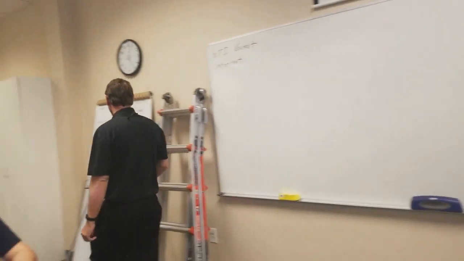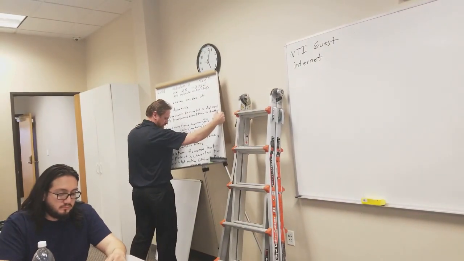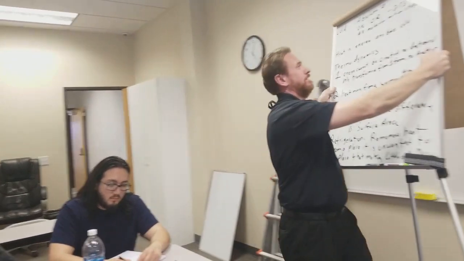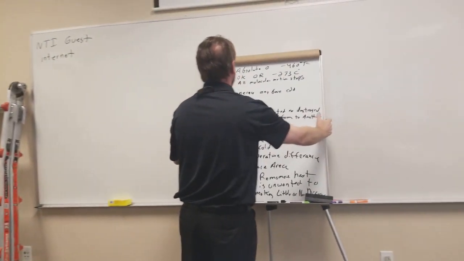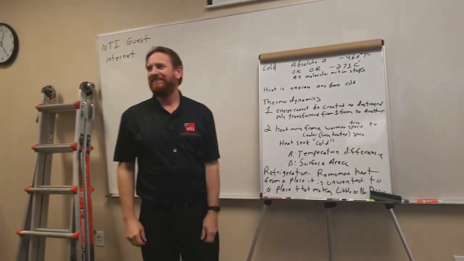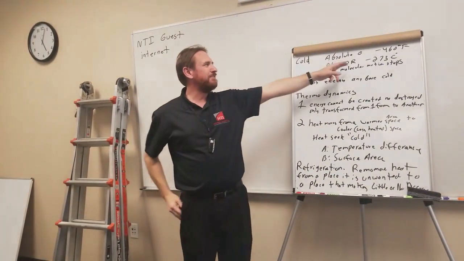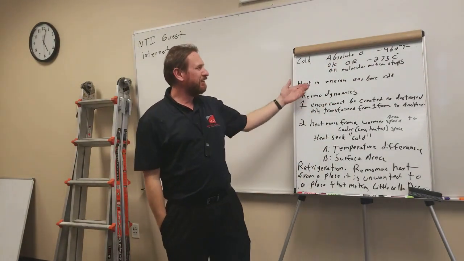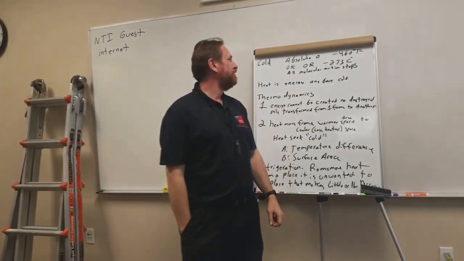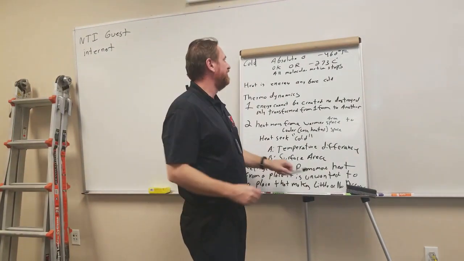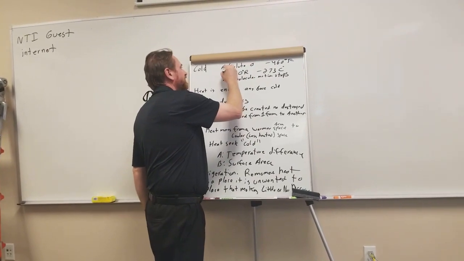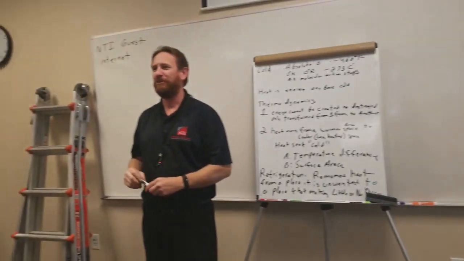We'll start with our basics. We covered what was cold. Cold is absolute zero, which is minus 460 degrees Fahrenheit, 0 degrees Kelvin or negative 273 degrees Celsius. Oh, not or. 0 degrees Rankine.